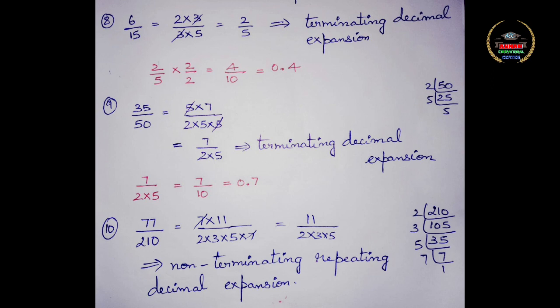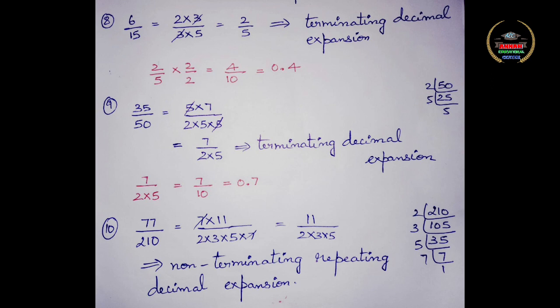Now you can see only the factor 5 in the denominator. So it is going to have a terminating decimal expansion. Now to make the powers common, you are going to multiply and divide by 2. So you will get 4 by 10, that is 0.4.